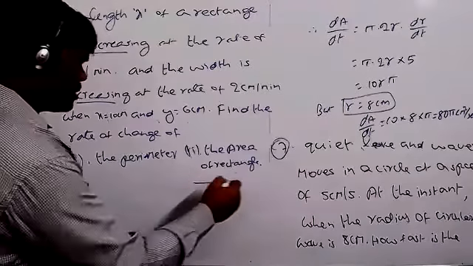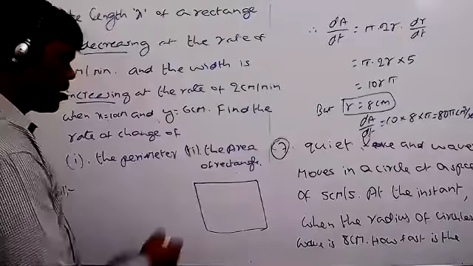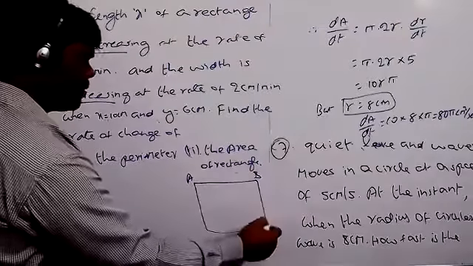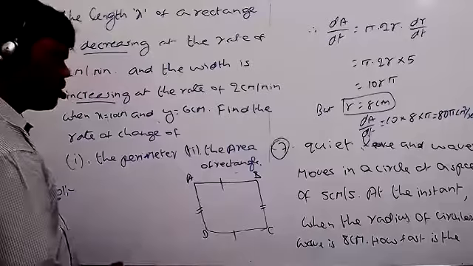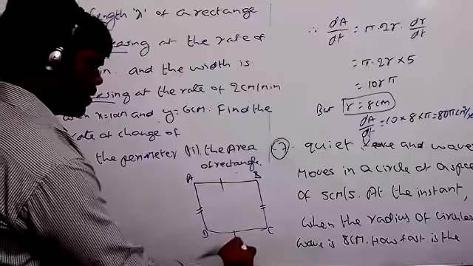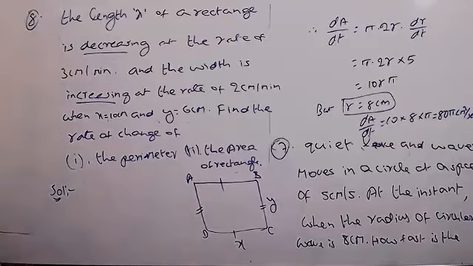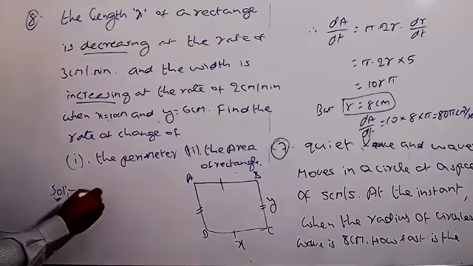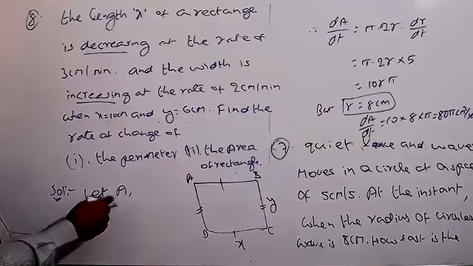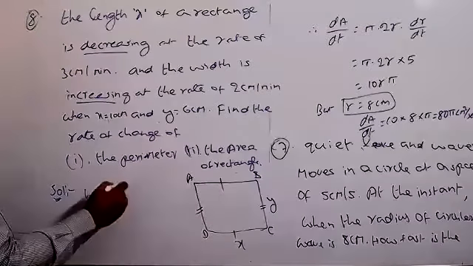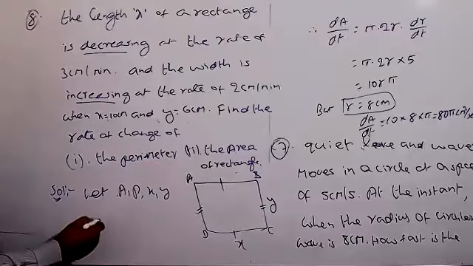So if taken now, is the rectangle. Rectangle ABCD you can take. We know very well that these two sides are equal and these two sides are equal now. So the length you can take x, the breadth you can take y. Now we can write, let A, P, x, y.